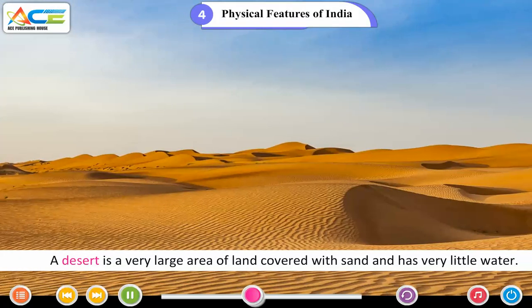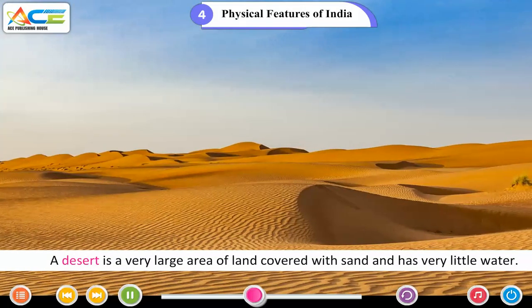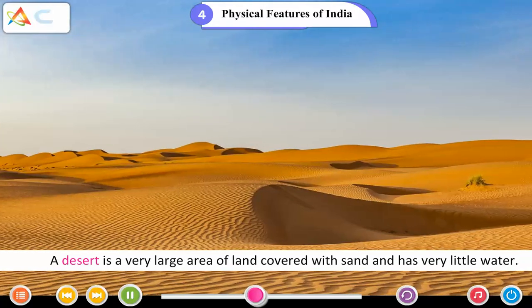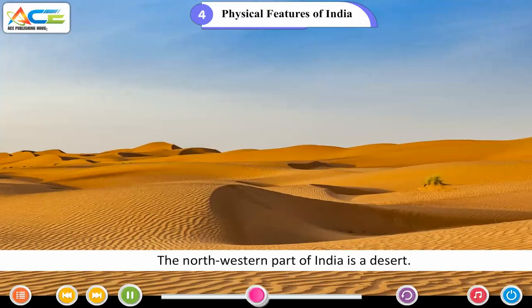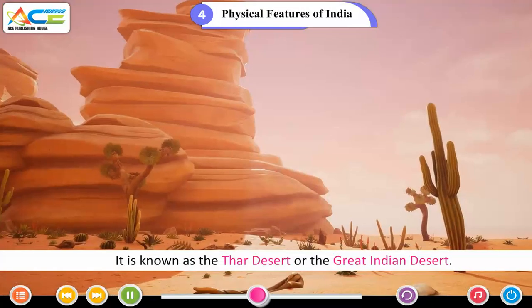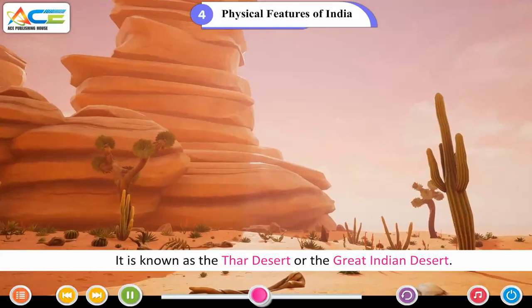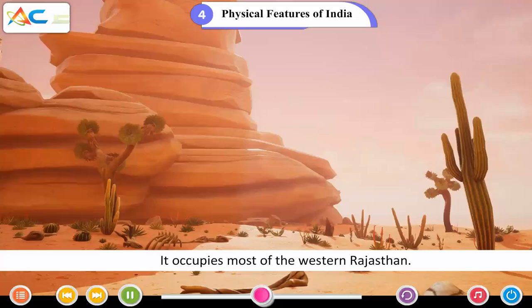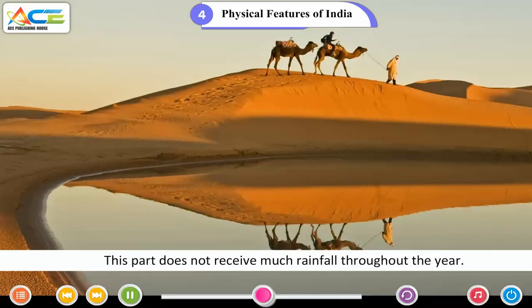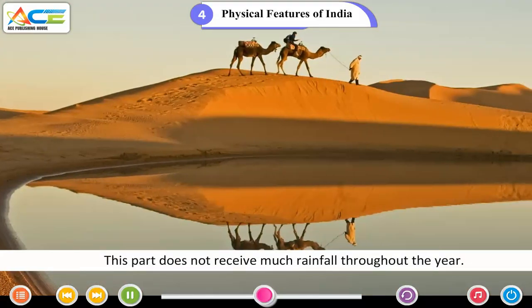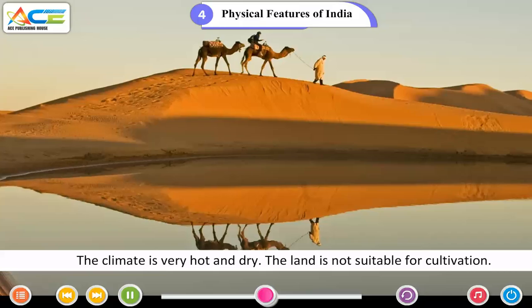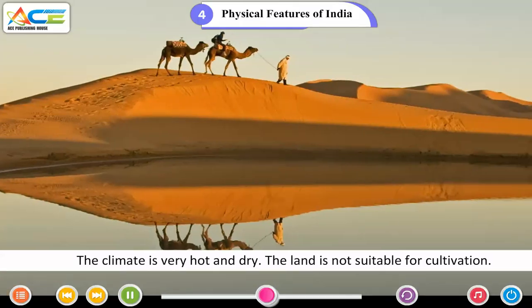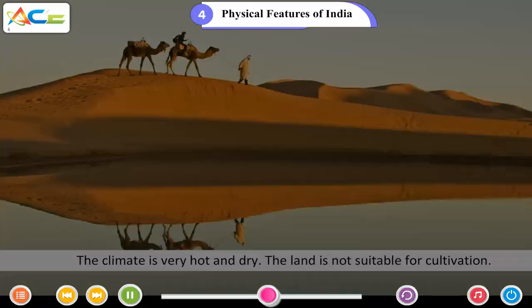The Thar Desert. A desert is a very large area of land covered with sand and has very little water. The northwestern part of India is a desert. It is known as the Thar Desert or the Great Indian Desert. It occupies most of western Rajasthan. This part does not receive much rainfall throughout the year. The climate is very hot and dry. The land is not suitable for cultivation.